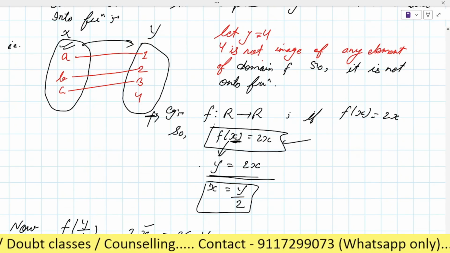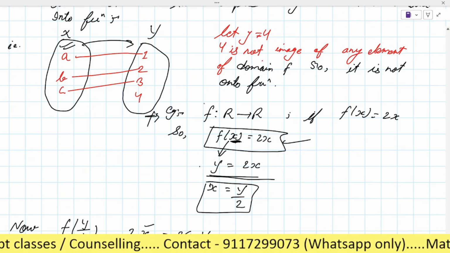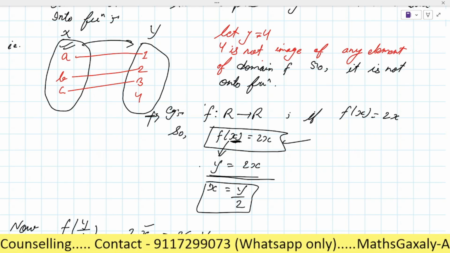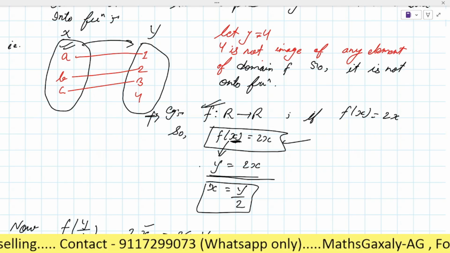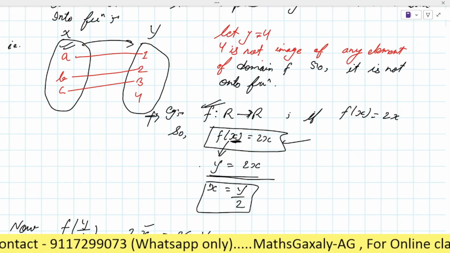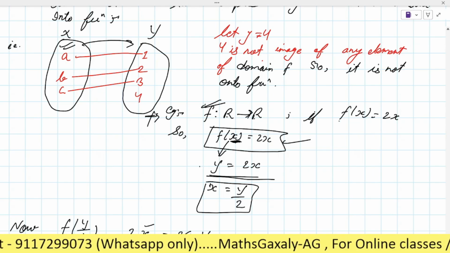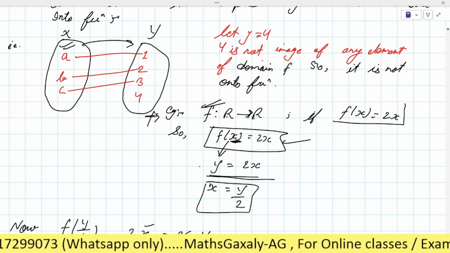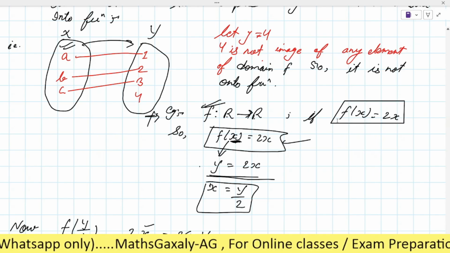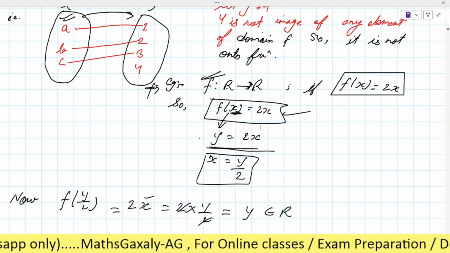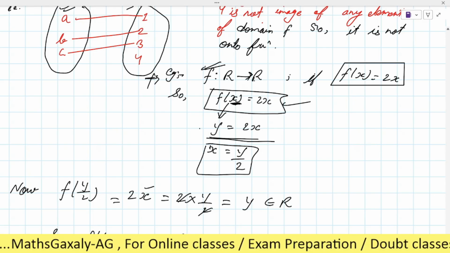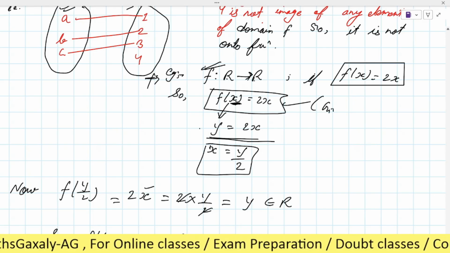Or this can be asked as a question: check whether this function is onto function or into function. This will be given, okay? The function will belong from R to R, real numbers to real numbers, and the relation is given f(x) equal to 2x, right? So here we have to check it. As f(x) equal to 2x is given, this point is given.